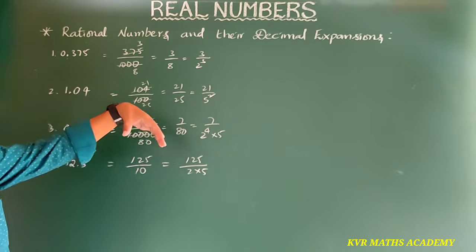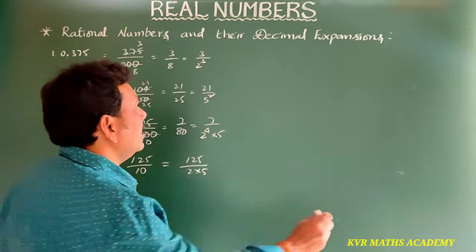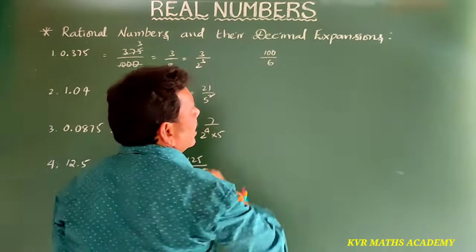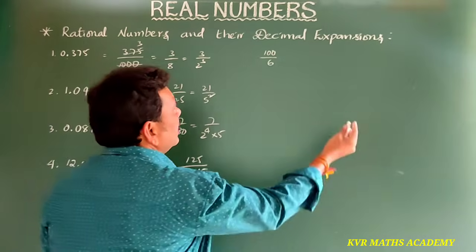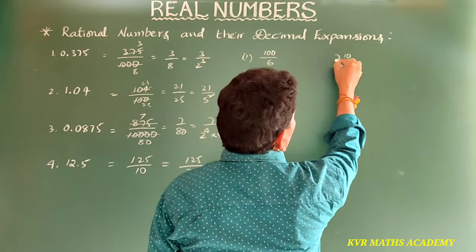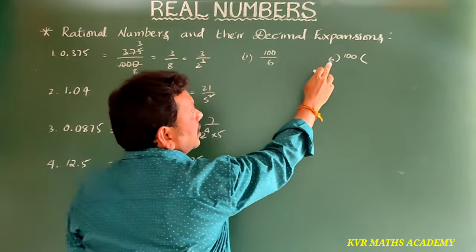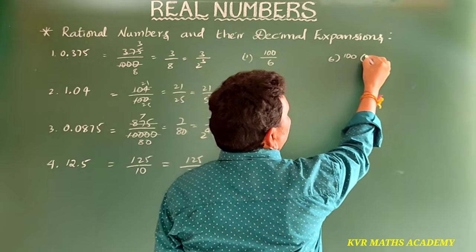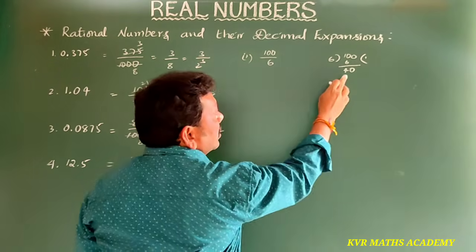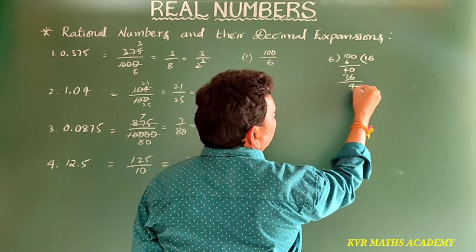Right, suppose let us take non-terminating decimals also. Suppose 100 by 6 I am taking. Directly we can't write it now, that's why we divide. 6 how many times? 6 ones are 6, 4 is there, 0. 6 6s are 36, 4 is 0.